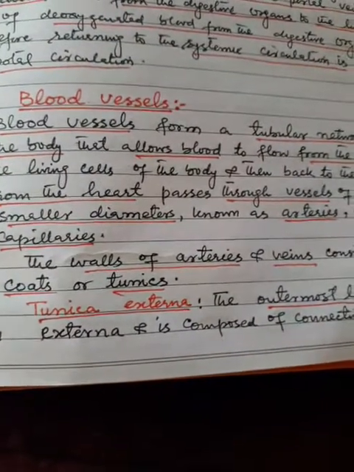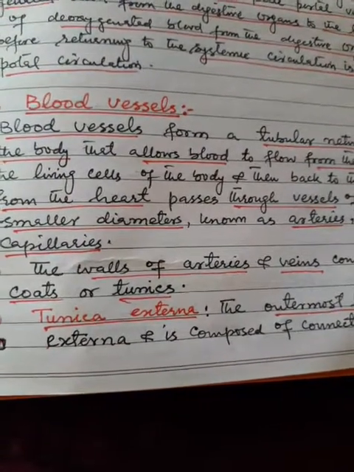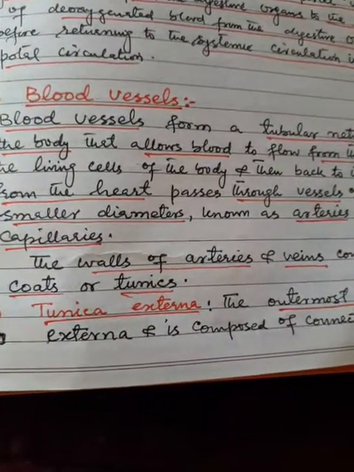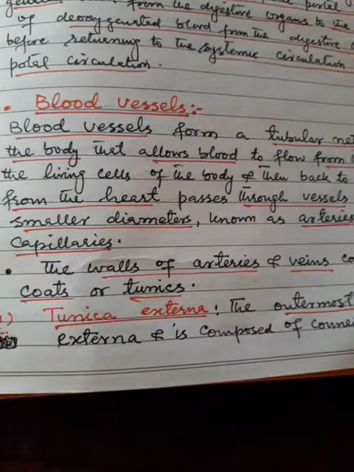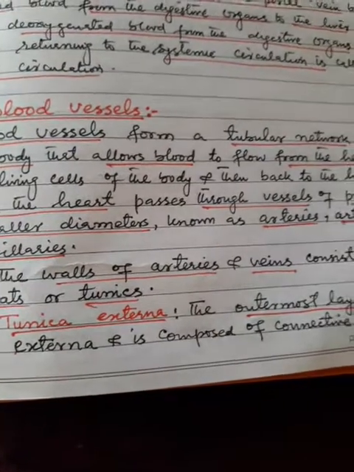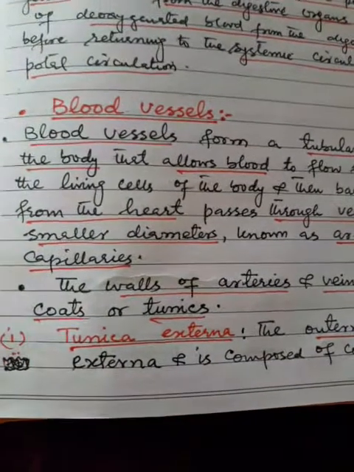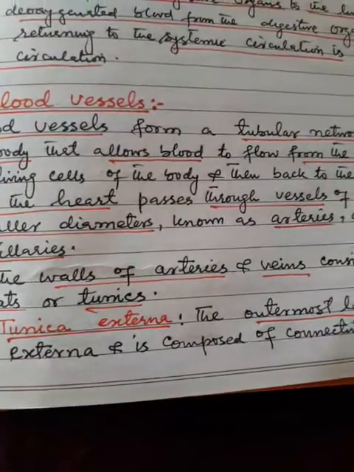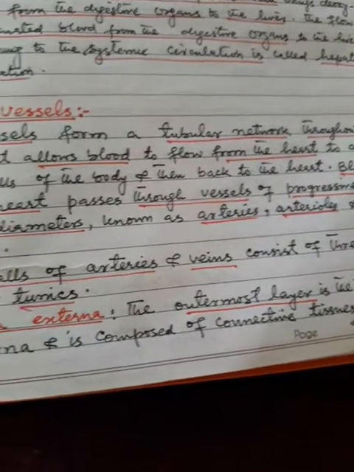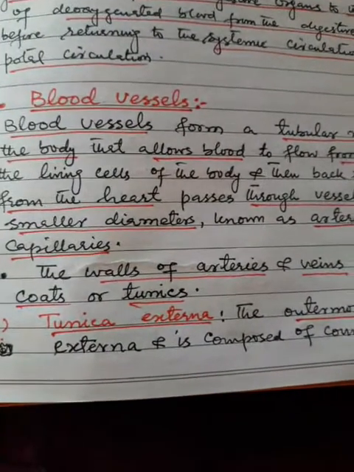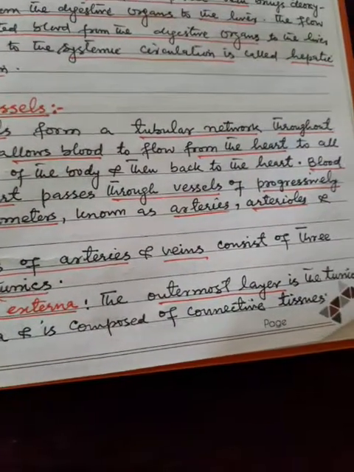Today's offline class is about blood vessels, and the differences between arteries and veins. What are blood vessels? Blood vessels form a tubular network throughout the body that allows blood to flow from the heart to all the living cells of the body and then back to the heart.